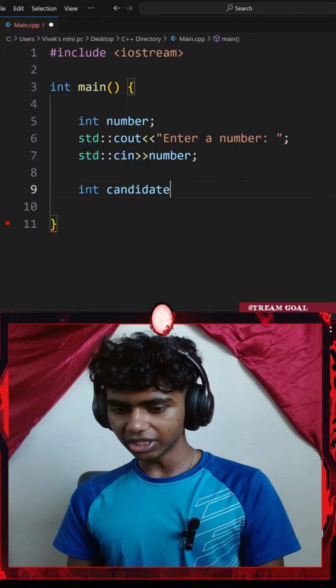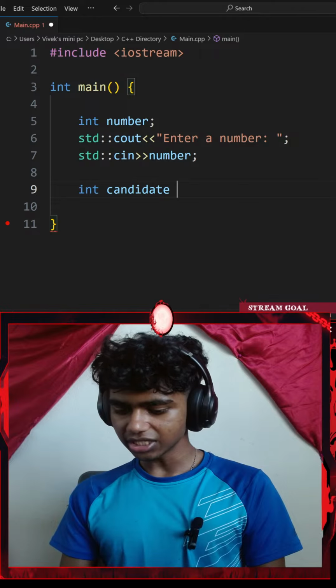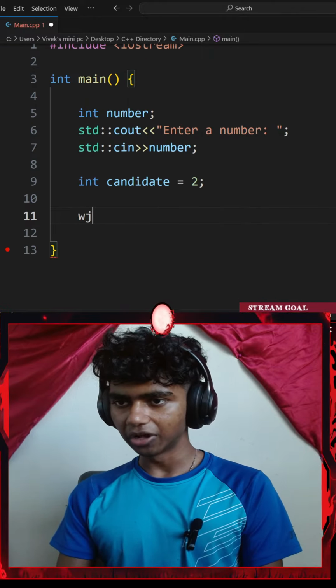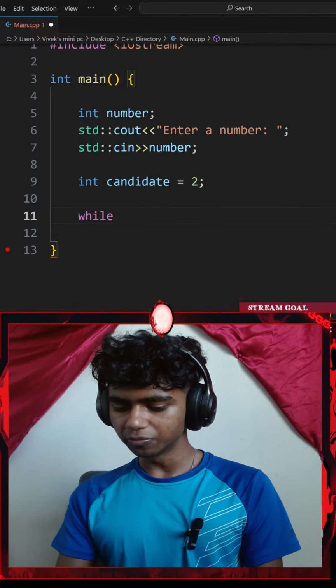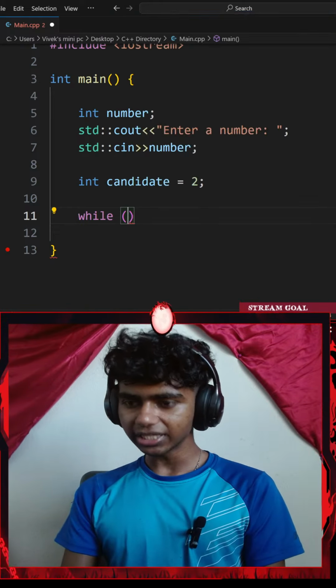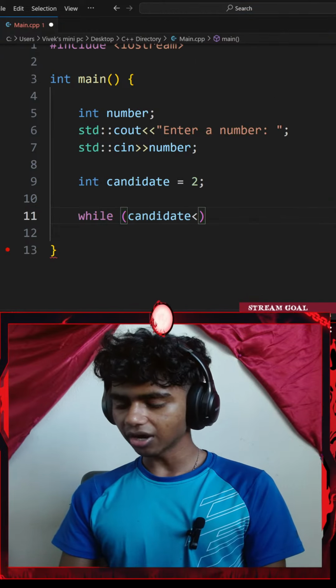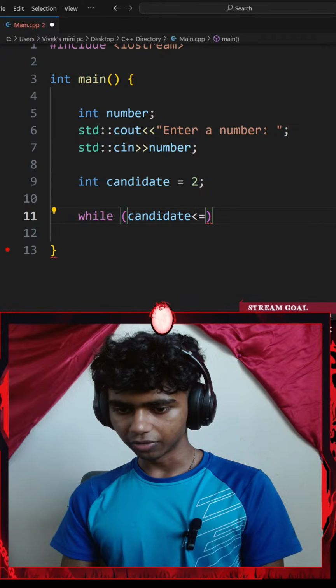There we go. I go with an integer candidate. Okay, this is going to be equal to 2. That said, let me go ahead and create a while loop now. So I'll go with a while loop. Okay, so while my candidate is less than or equal to my number.